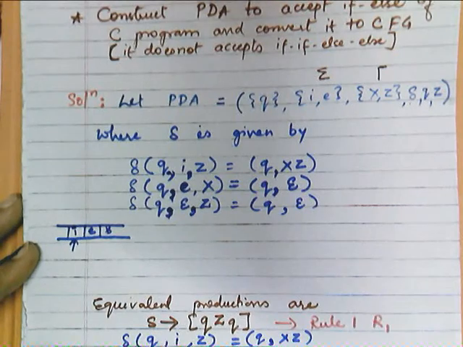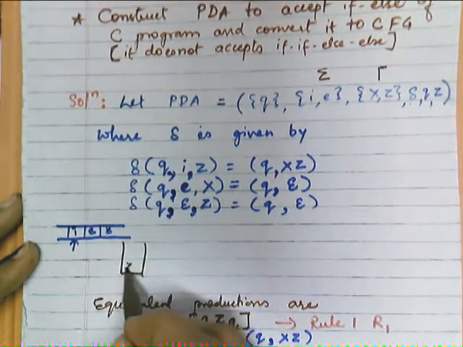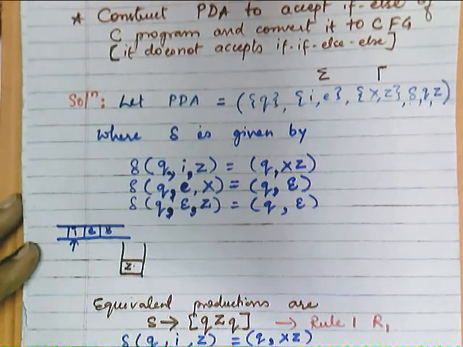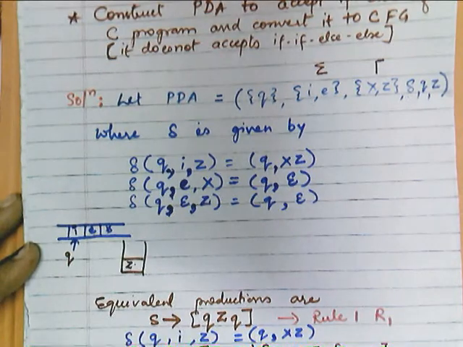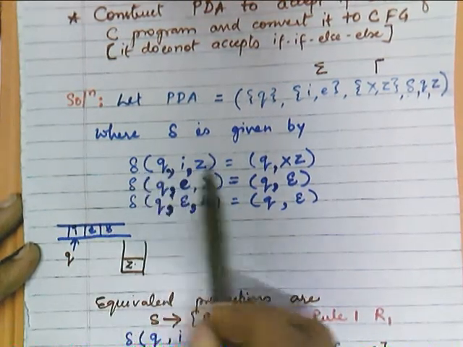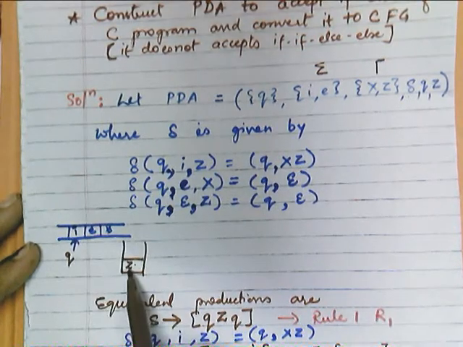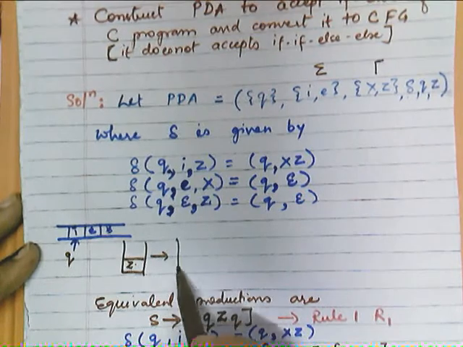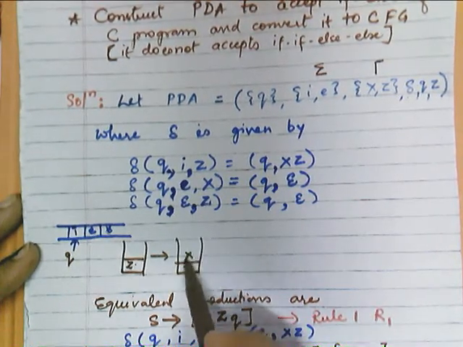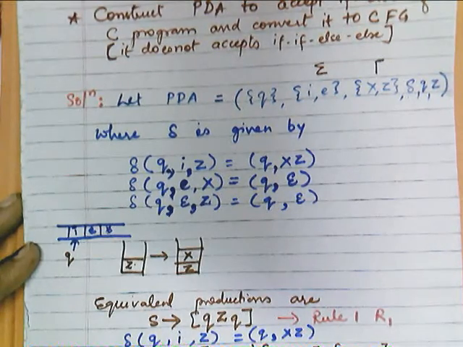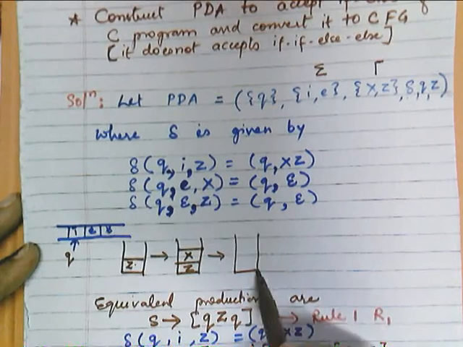Now we have a stack which is empty, and at the bottom there is a Z. This is a configuration, and the current state is Q. Now what will this delta function do? If we read I and the top of the stack is Z, we push onto the stack. What do we push? We push X.